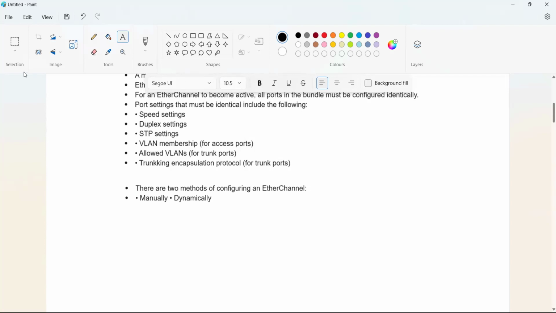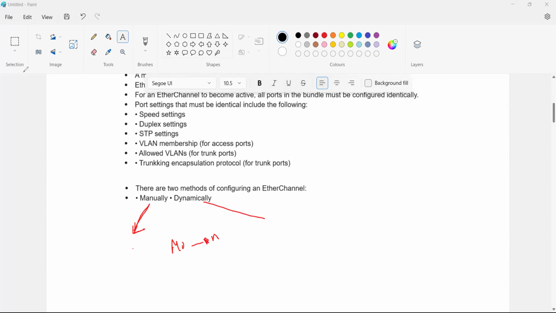In manual, I have to configure it myself. I go to the interface configuration, then EtherChannel, then the EtherChannel group, then the mode, and that mode should be on. If I am on, it means I am giving it manually, not dynamically. I'll show you in the configuration part.